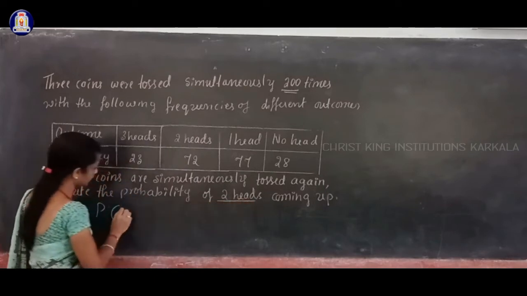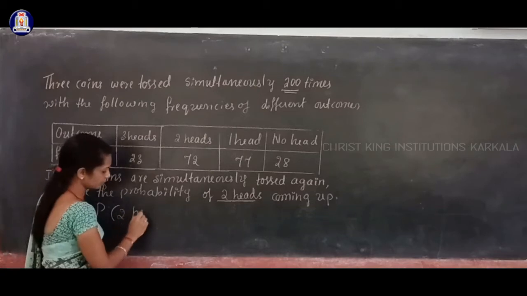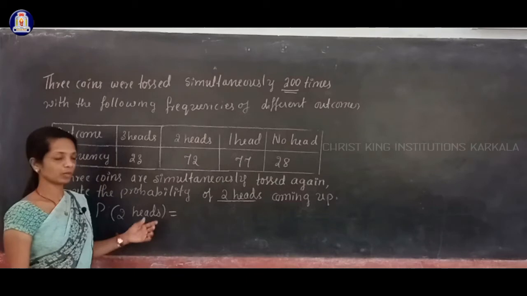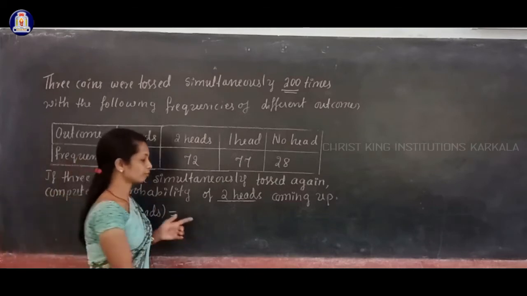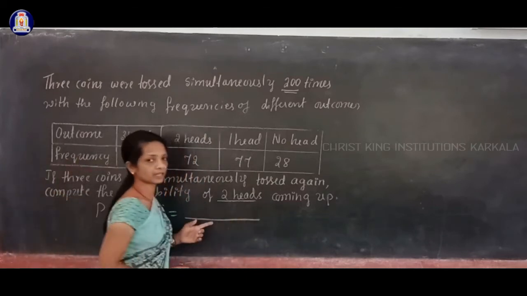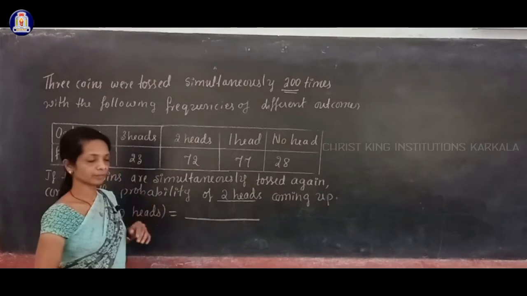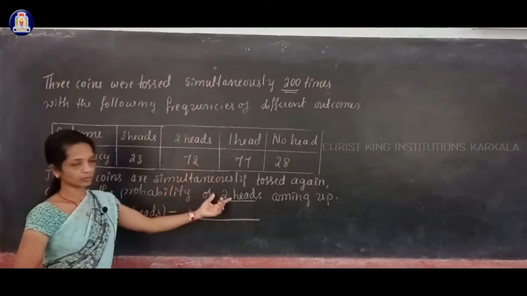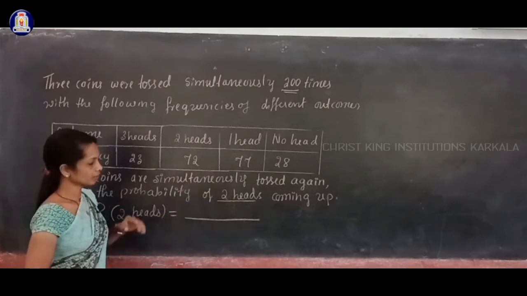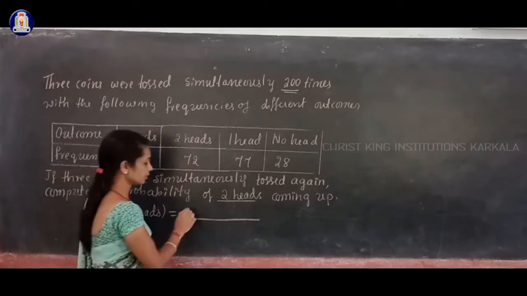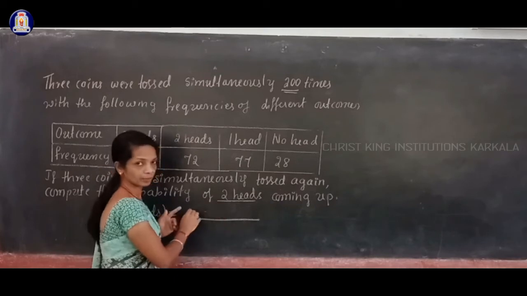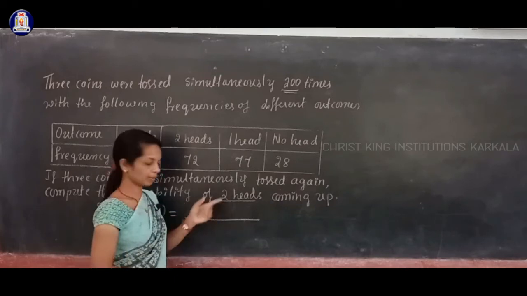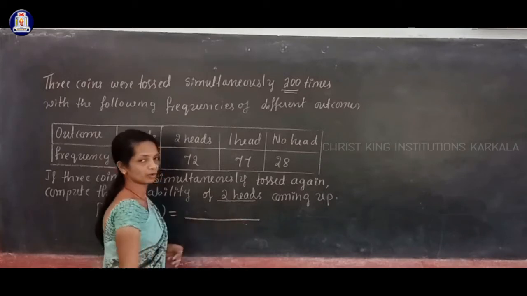You have to find the probability of 2 heads. So you write P of 2 heads, according to the formula P of E is equal to the number of trials in which event E has happened, meaning the number of tosses in which you got 2 heads on the 3 coins, dividing by the total number of tosses.